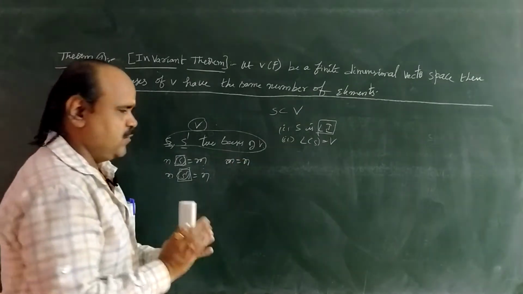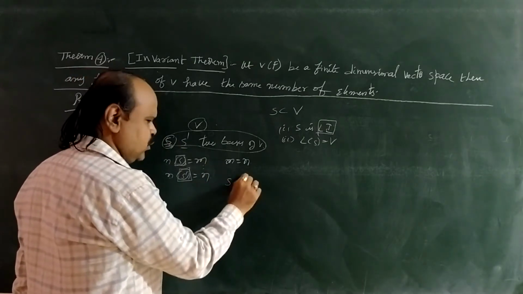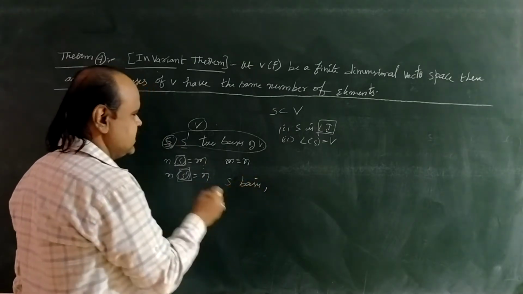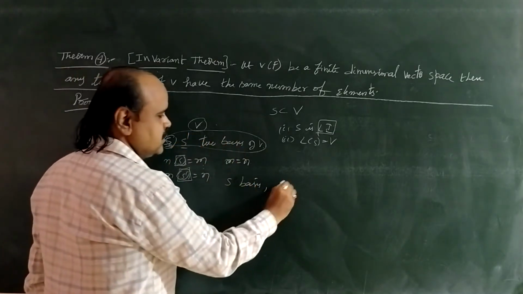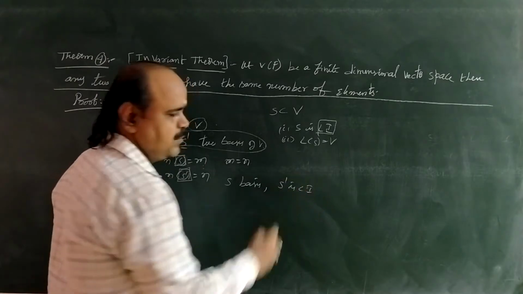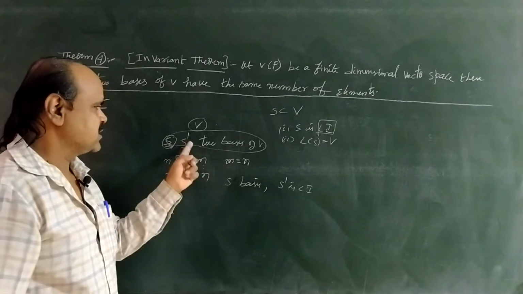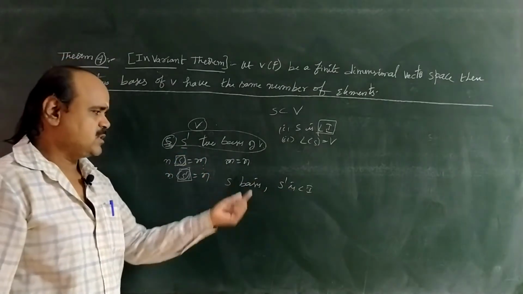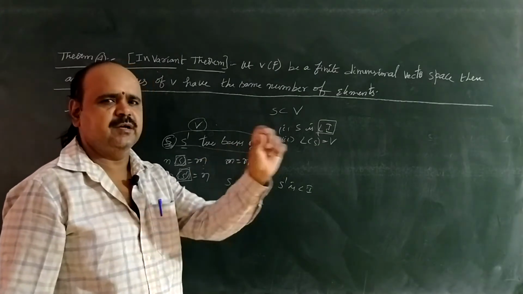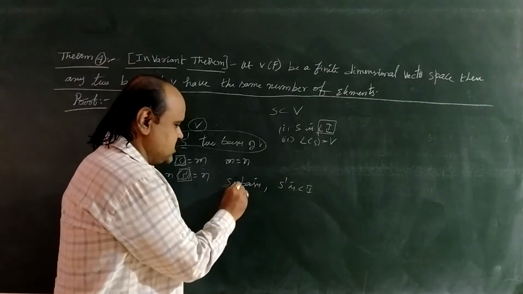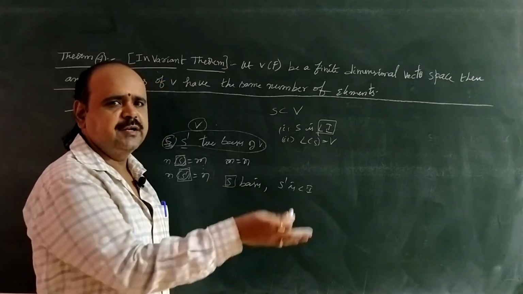Okay, first of all, suppose capital S is a basis, and S dash is also a basis. So what is the first condition? S dash is linearly independent. So here consider S as a basis and S dash is linearly independent. According to the definition of the basis, a basis is the largest linearly independent set. So capital S is the largest linearly independent set among the other linearly independent sets.